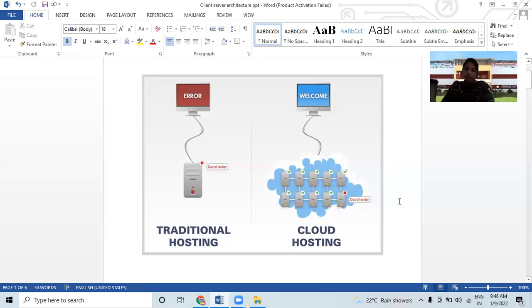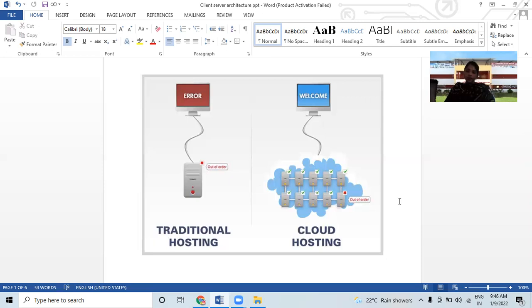The client server model is a distributed application structure that partitions tasks or workloads between the providers of a resource or service, called servers, and service requesters, called clients. So the one who provides the service, we will call the server, and the one who requests the service is called the client.